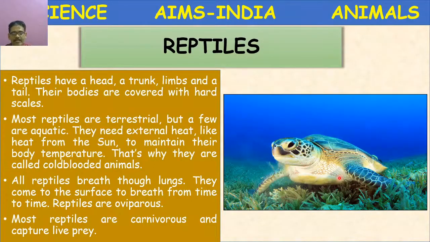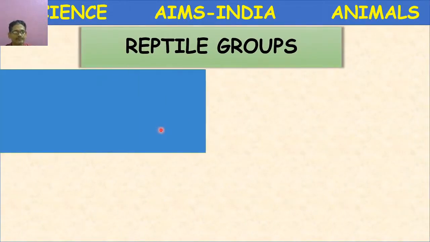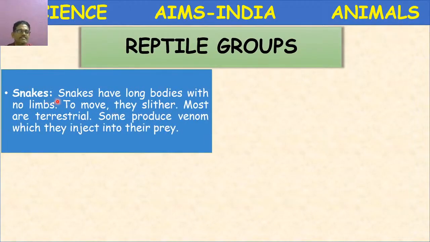So, for example, here for reptile, a turtle is given, the largest turtle. These reptiles are grouped into different types. Let us see one by one. Reptile groups. Snakes. Have you observed snakes, children? The snakes have long bodies with no limbs. To move, they slither. What is the meaning of slither? Wave-like movement. Wave-like movement is called slithering.